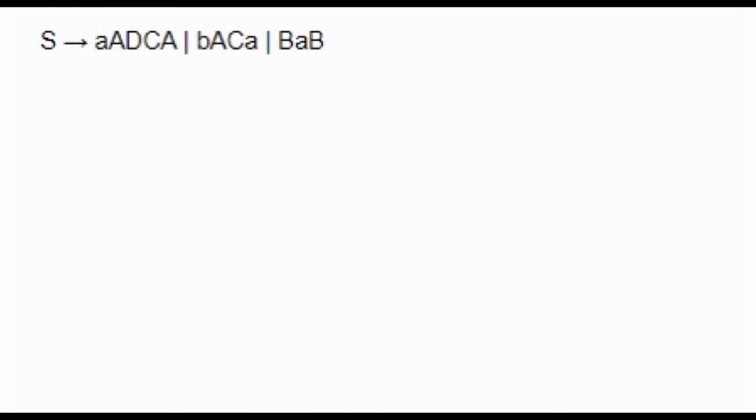So if we take a look at this word right here, lowercase a, capital A, D, C, A, how are we going to rewrite that? It's not really rewriting the word, it's more of breaking it down. And I find it easy if we break it down like a tree. So let's write the word: a, capital A, D, C, A. This is a 5-letter word. So let's break it down into a 4-letter word.